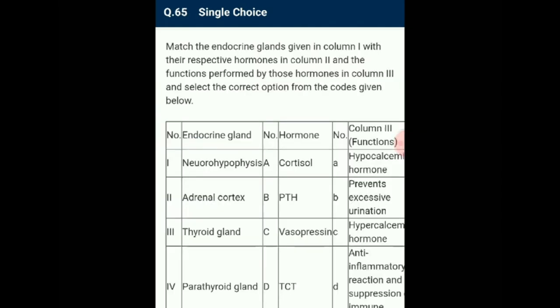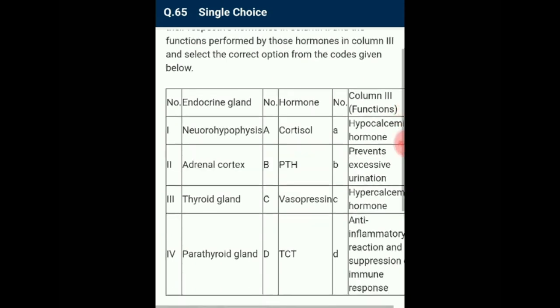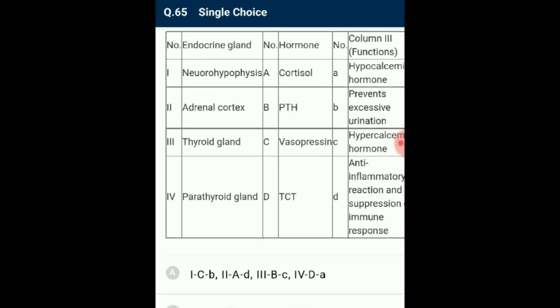Question number 65. Match the endocrine gland given in column 1 with the respective hormones in column 2 and the functions performed by those hormones in column 3, and select the correct option from the codes given below. First one, neurohypophysis. It is located on the posterior pituitary, and secretes the hormone vasopressin, also known as antidiuretic hormone, otherwise called ADH. This hormone is responsible for reabsorption of water from the renal tubules and hence prevents excessive urination.